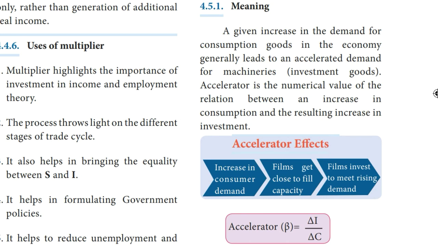This is what is called the principle of accelerator. According to this principle, net investment is positively related to change in income. The theory of multiplier states the effects of investment upon the level of income. The principle of accelerator states the effect of an increase in income upon the level of investment.